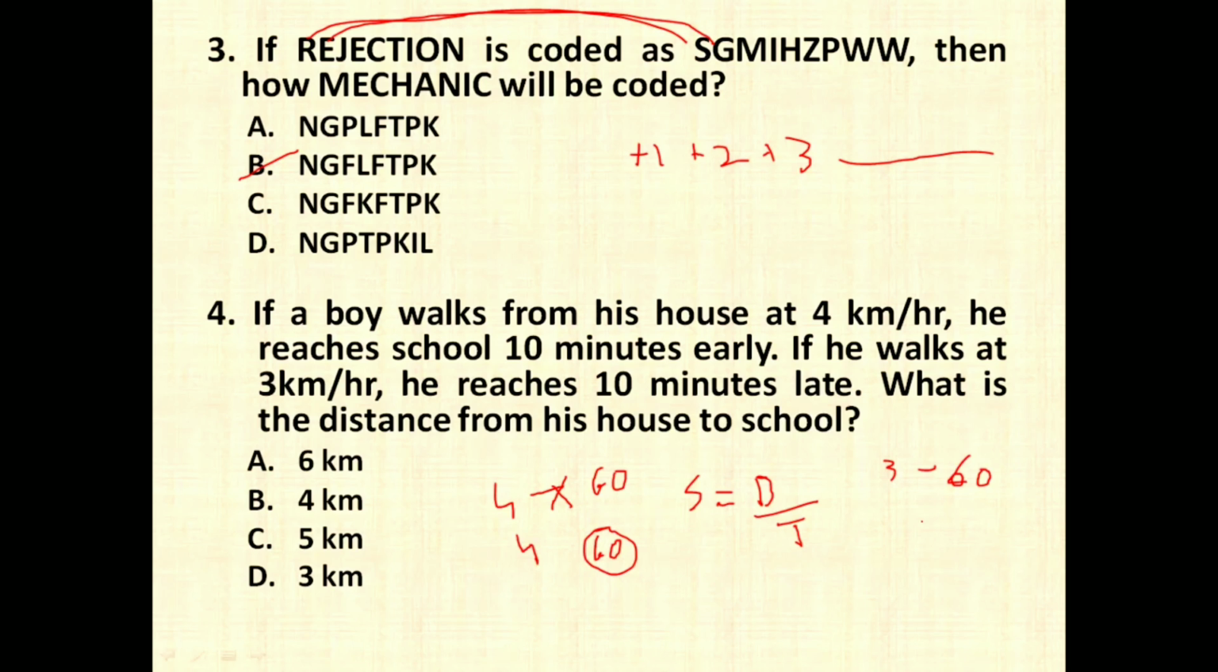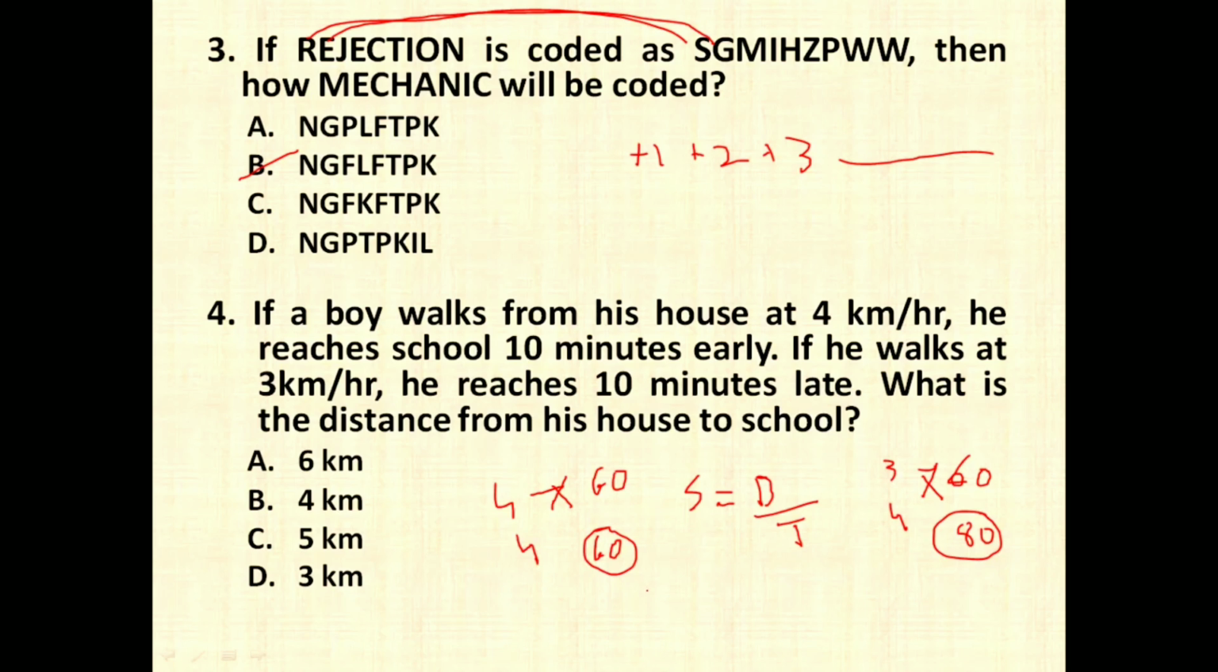In the same way, he now has to cover 4 kilometers. For 4 kilometers, how much time does he take? 6 4s are 24, 240 divided by 3, he takes 80 minutes. What we wanted was a difference of 20 minutes, right? So 60 and 80, there is a difference of 20 minutes.